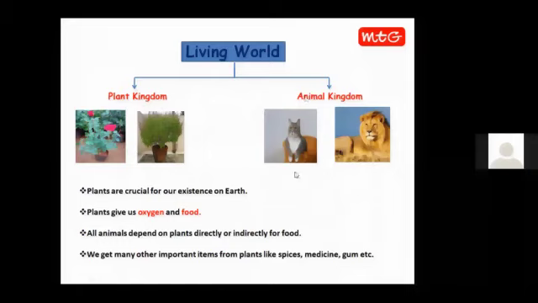So in this session, we will focus on plant kingdom. Plants are the most amazing creation of nature. This is because plants are the only living organisms who can prepare their own food. They not only prepare food for themselves, but they also provide food to the animals of the earth because animals cannot prepare their own food. So all animals depend on plants directly or indirectly for food.